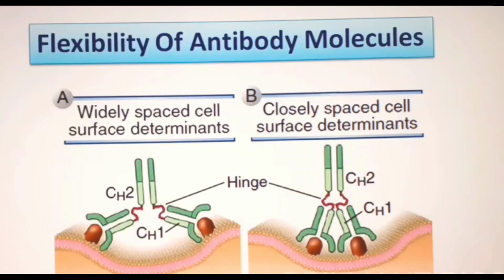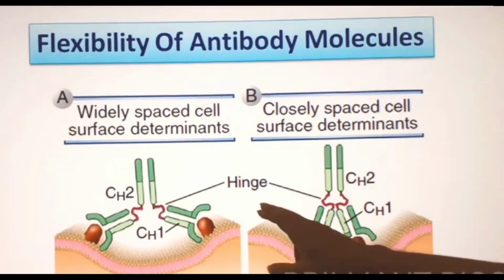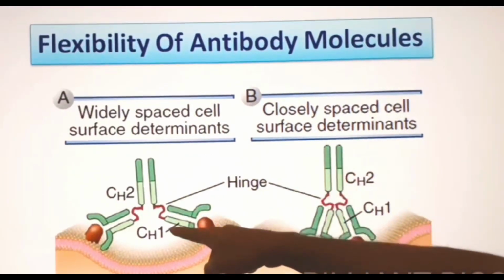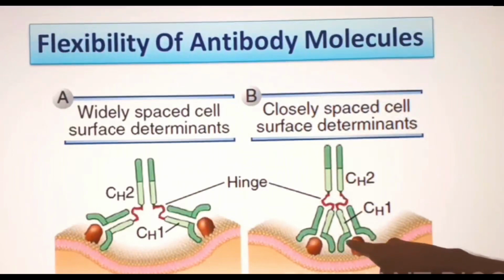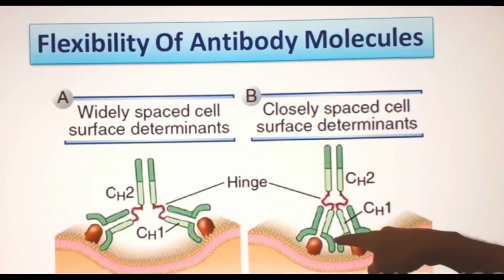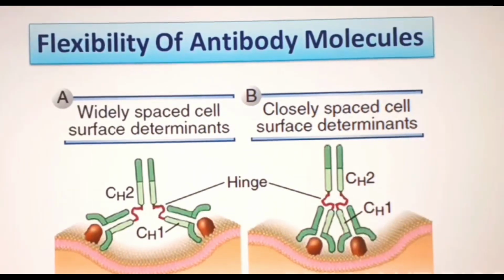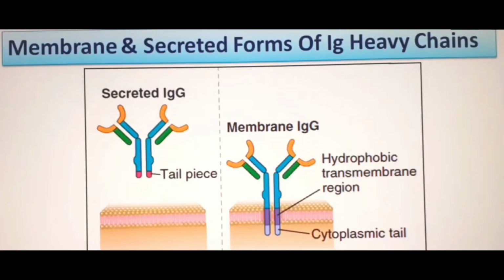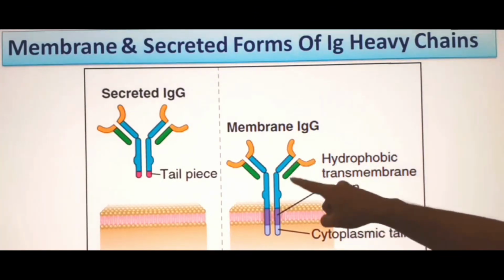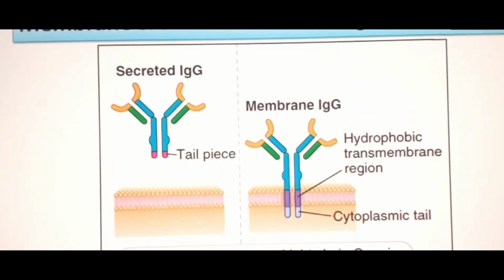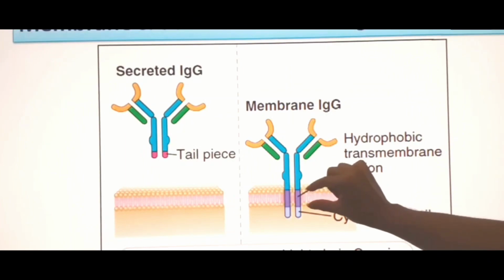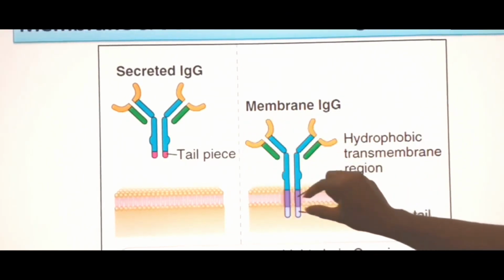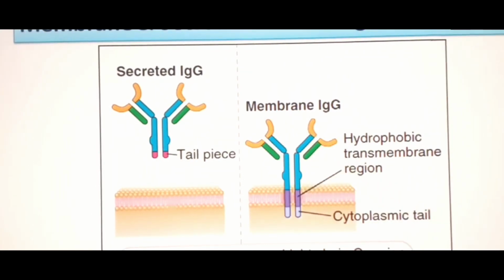The antibody is composed of a region called the hinge that gives it flexibility. So you can see widely spaced cell surface determinants can be recognized, and also closely spaced surface determinants can be recognized by the same antibody. So there is flexibility from the hinge region. There are 2 types of antibody. One is the membrane bound condition. The difference you can see is just in the transmembrane domain of these 2 antibodies. In the secreted form of antibody, there is no transmembrane domain or transmembrane region.